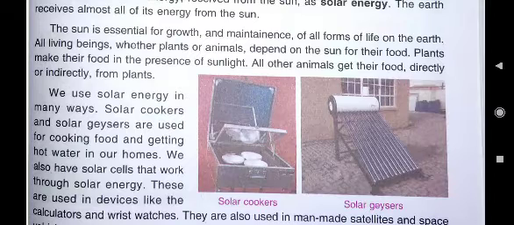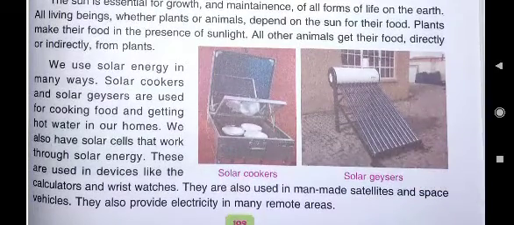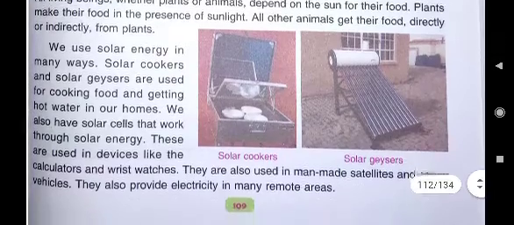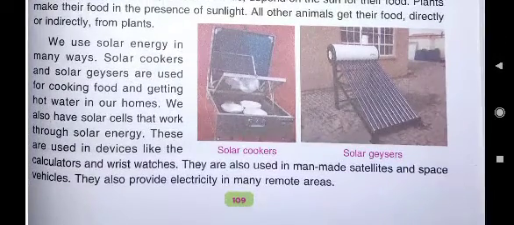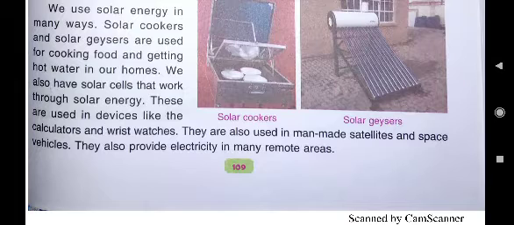Third point you can write, plants make their food in the presence of sunlight. All other animals get their food directly or indirectly from plants. And the fourth point, what you can write? We get solar energy from the sun. And solar energy is used in many ways. In which type of ways? Solar cookers, solar geysers, etc.